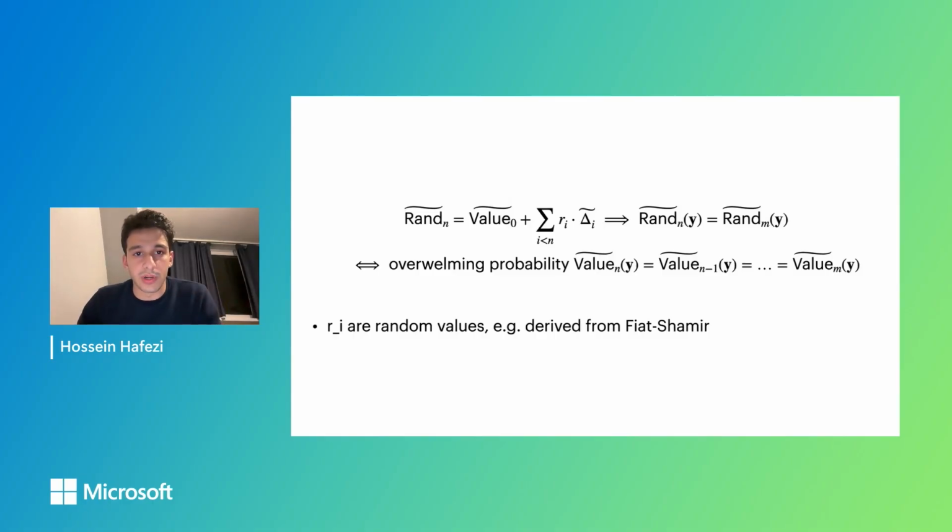And if you're curious where the randomness comes from, it can be derived from the Fiat-Shamir heuristic. But you can also get randomness from other sources as well. If you don't trust Fiat-Shamir, you can, for example, get it from a random beacon. But Fiat-Shamir is secure in the random oracle model.